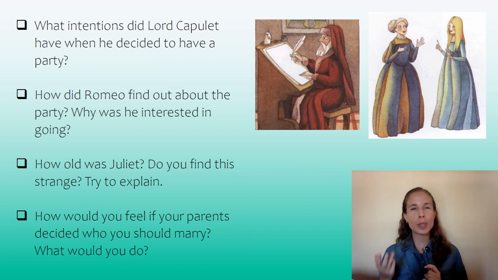So these two final questions: Juliet being 13 years old, really young, and living what she's living, what do you think about that? Try to explain this fact, taking into account the time when this play was written by Shakespeare. And then you can share with us how you would feel if your parents tried to tell you who you should marry, and what you would do if that happened.